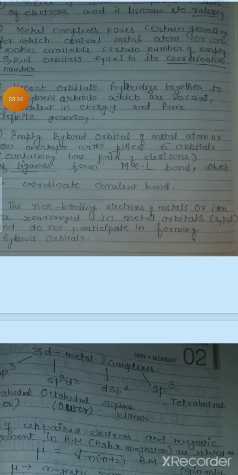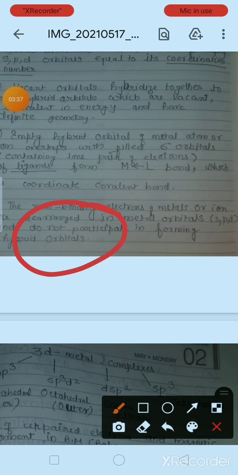So all these things are explained in this VBT. So whenever the question is asked, give the concept of valence bond theory or explain valence bond theory for coordination compounds, then all these 4 points have to be covered in your explanation.